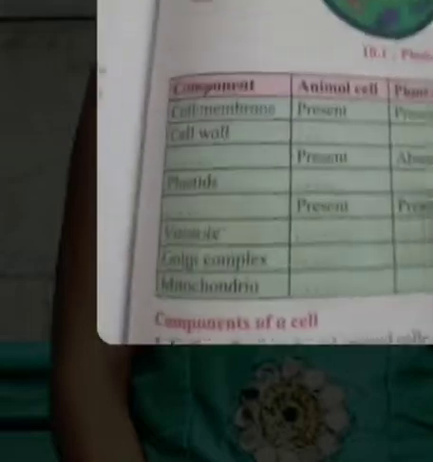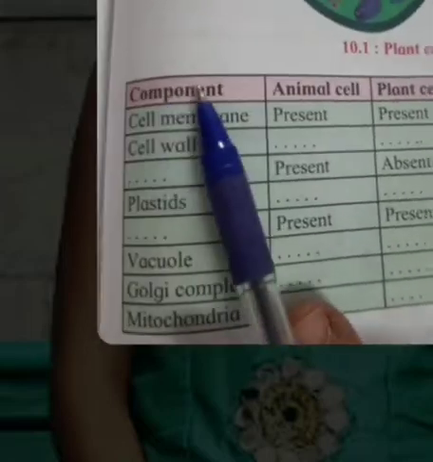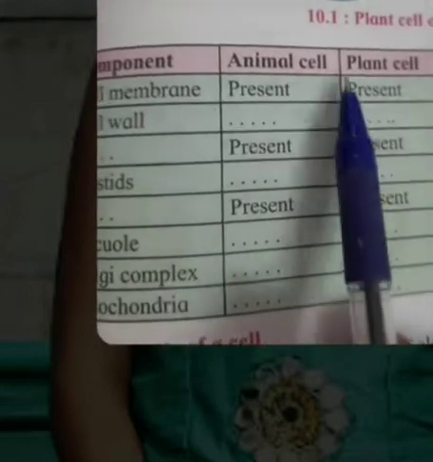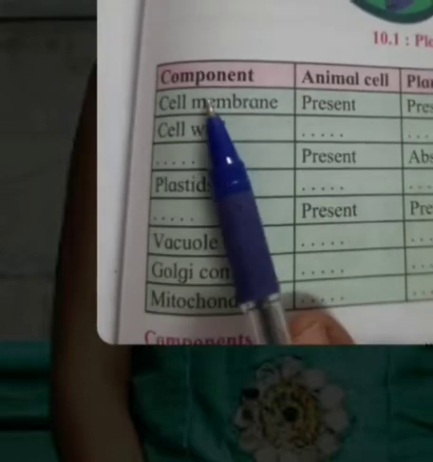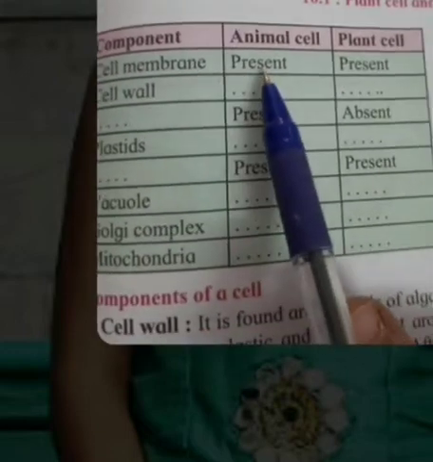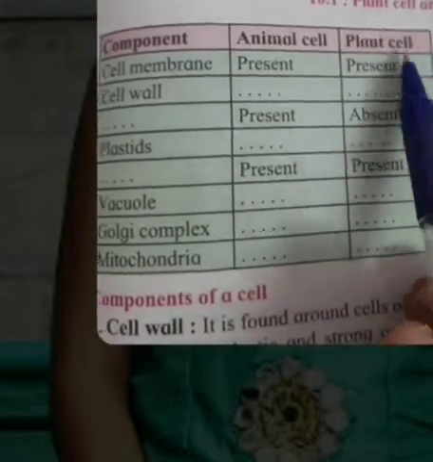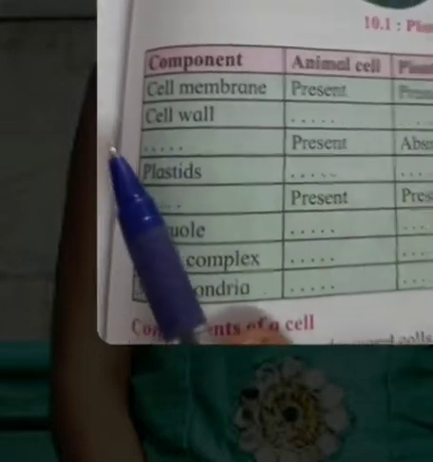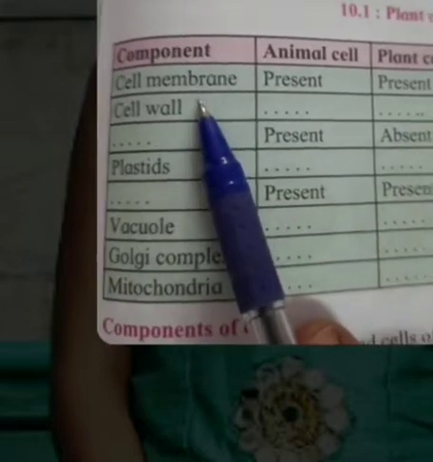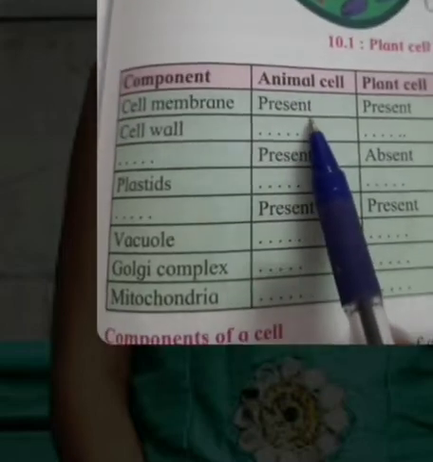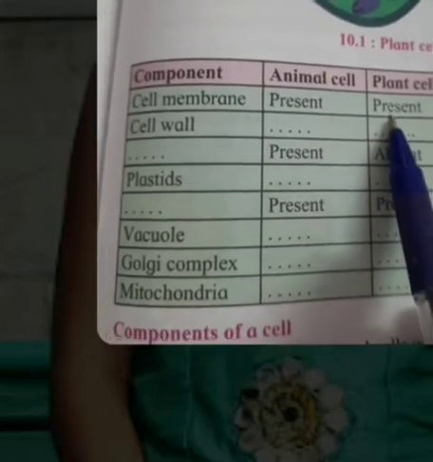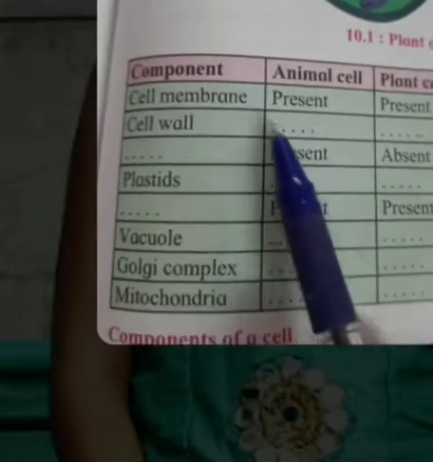In our textbook, we have been given a chart having 3 columns: component, animal cell and plant cell. See the first organelle, cell membrane, which is present in animal cell and also plant cell. Second, cell wall, present in plant cell but absent in animal cell.